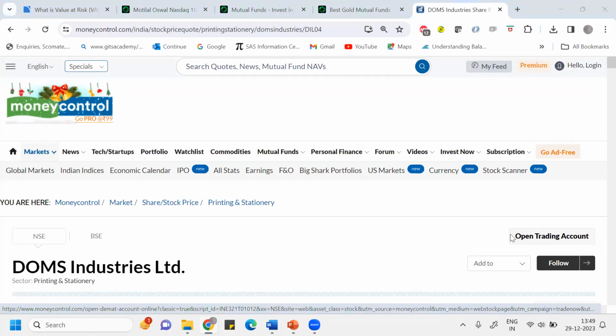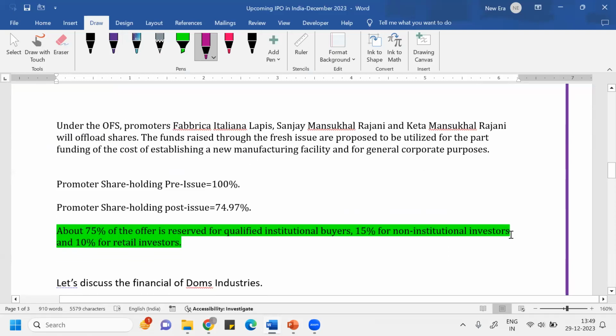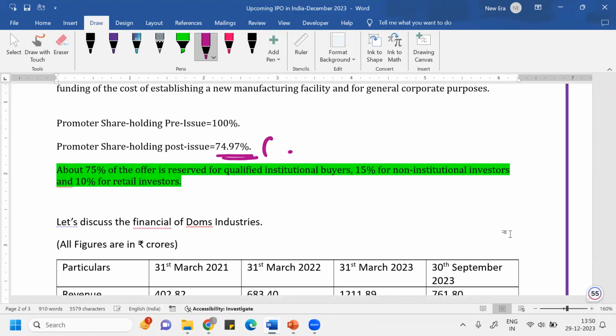So I gave you a picture about how the IPO happens. You can see that before the IPO, the promoter shareholding was 100%, and from this IPO they'll dilute their ownership. After this IPO, the ownership will be restricted to 74.97%, so they are diluting approximately 25.03%, and from this they will raise 1200 crore rupees from the market.